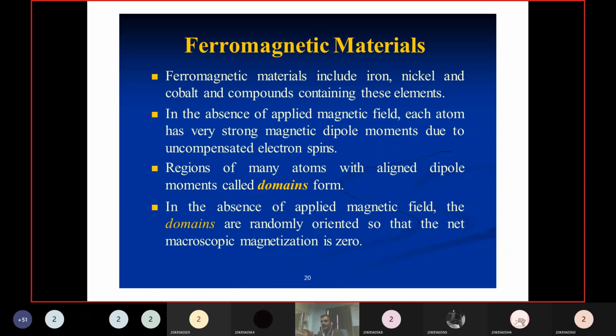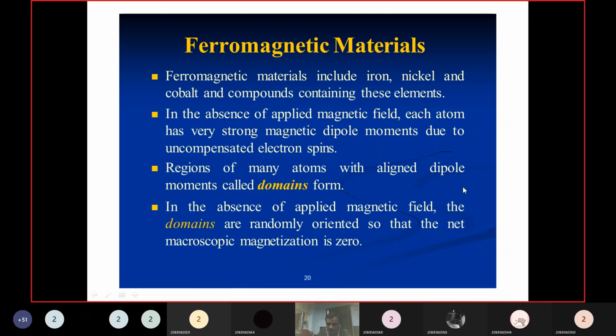Materials prepared with iron, cobalt and nickel also exhibit ferromagnetism. In the absence of an applied magnetic field, each atom has a very strong magnetic dipole moment, but the resultant dipole moment is zero. Regions of many atoms with aligned dipole moments are called domains. Already we discussed that.